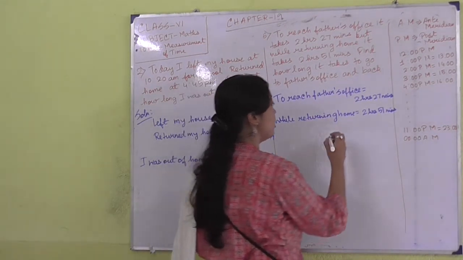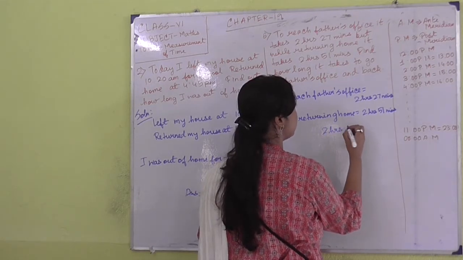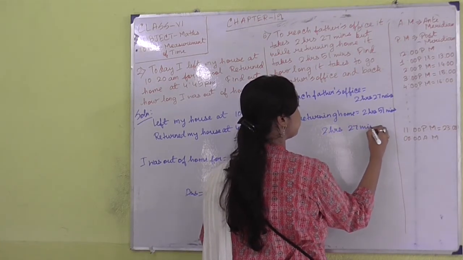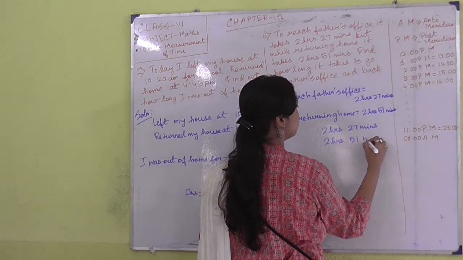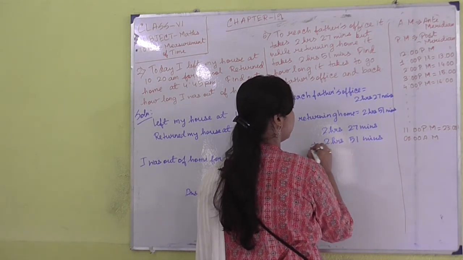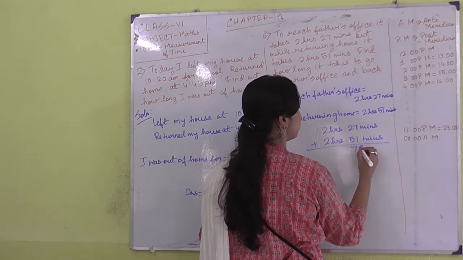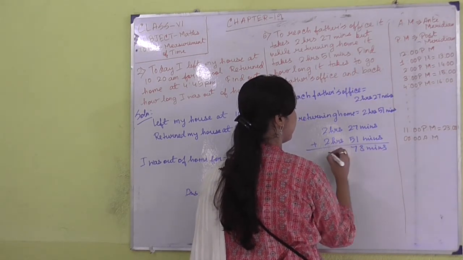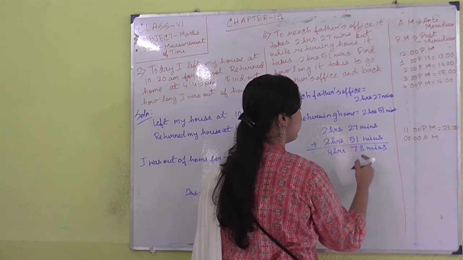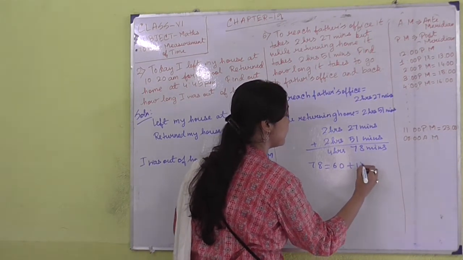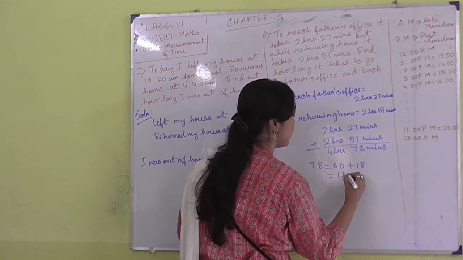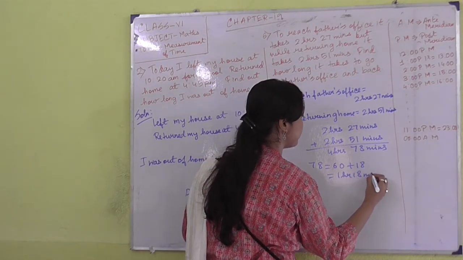So what you have to do is just add these two times, 2 hours 27 minutes plus 2 hours and 51 minutes. Then what is the time? 78 minutes and 4 hours. This 78 minutes I am just breaking down: 60 plus 18. 60 minutes means 1 hour, and 18 minutes.